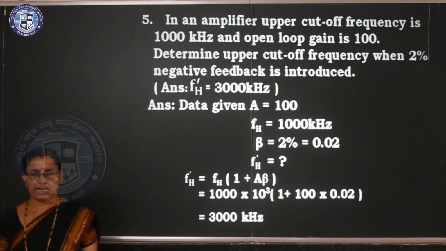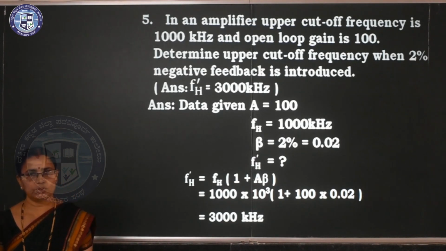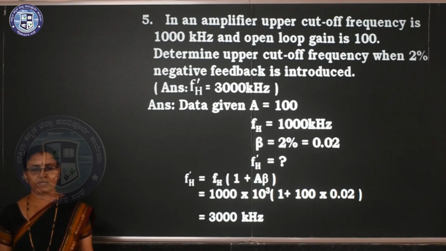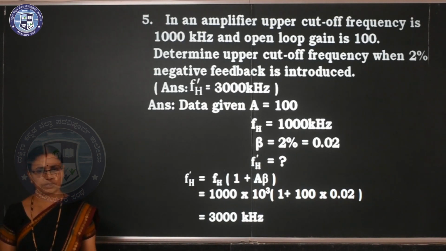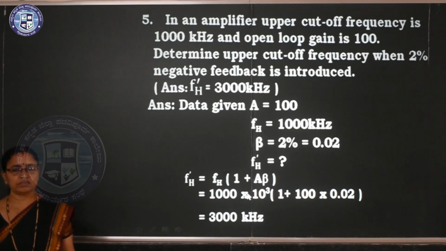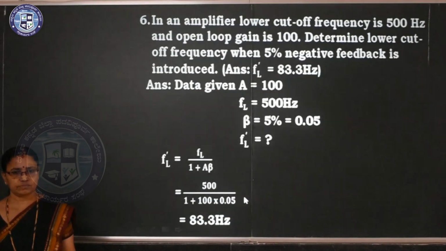Fifth one: in an amplifier, the upper cutoff frequency F2 dash, or FH, is 1000 kilohertz and gain is 100. Determine the upper cutoff frequency when 2% negative feedback is introduced. So the upper cutoff frequency increases, so you have to multiply by 1 plus A beta. Do the calculation part, and you can write 3000 kilohertz.